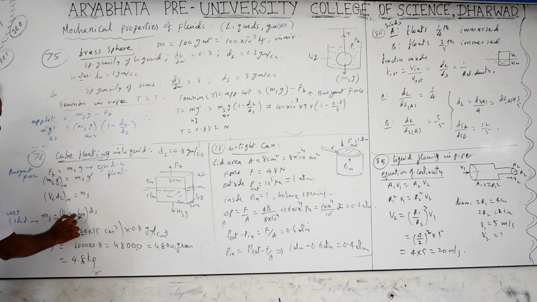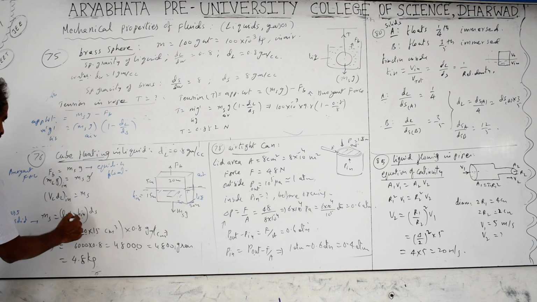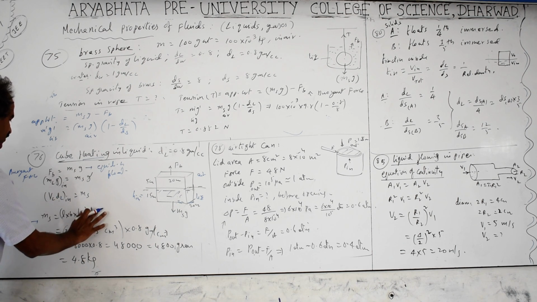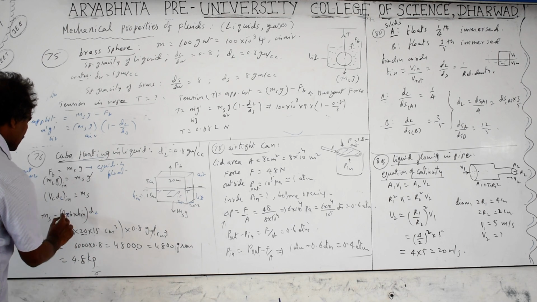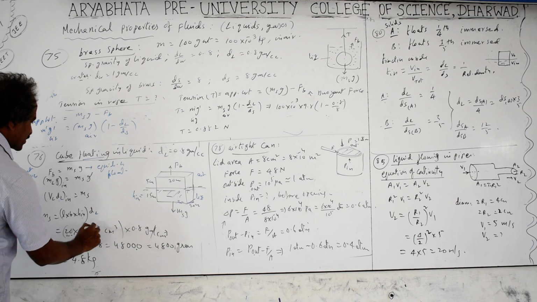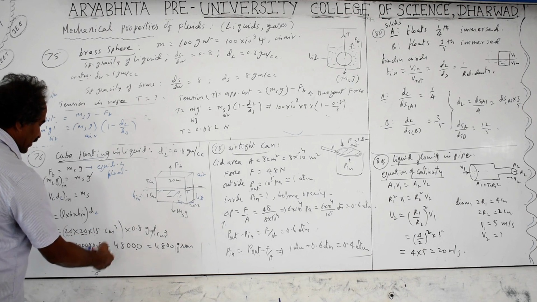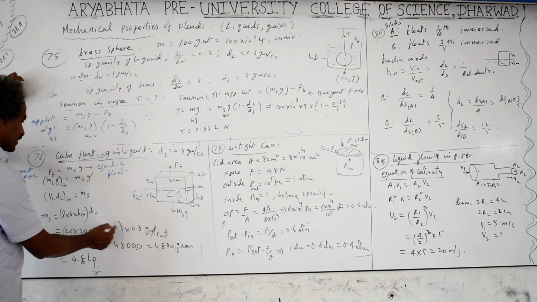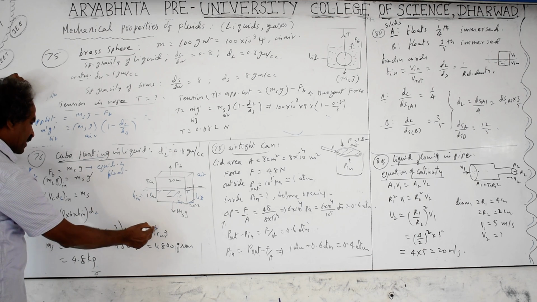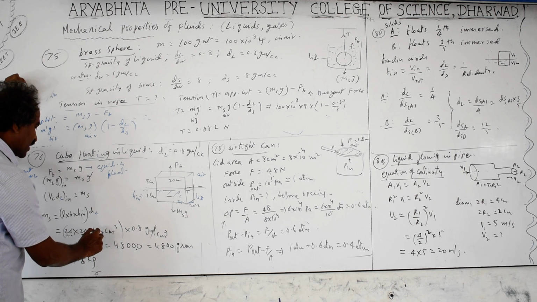Length into breadth into height in the liquid you are taking. This is nothing but the height inside the liquid I mentioned here into density of the liquid. This will be length 20, 20 into 15 centimeters. Centimeter into centimeter, centimeter, centimeter cube. Everything is in CGS system. Result also I am mentioning in CGS and finally converting into SI system, because density is directly taken in gram per cc. So density of the liquid is 0.8 gram per cc, and length into breadth into height is 20 into 20 into 15 centimeter cube.